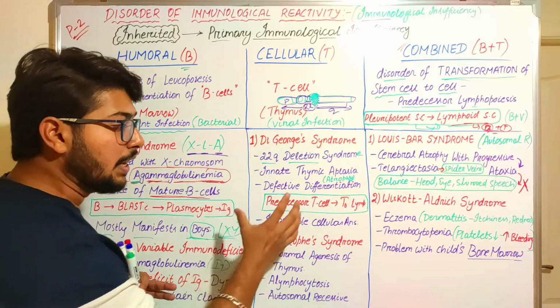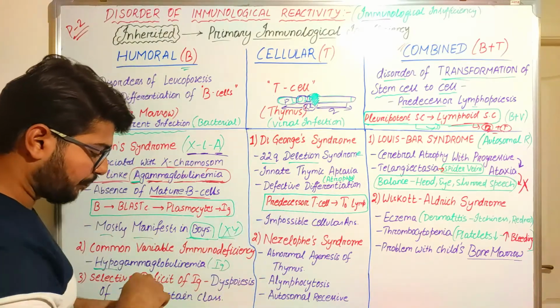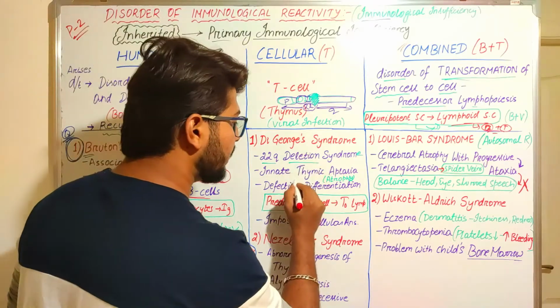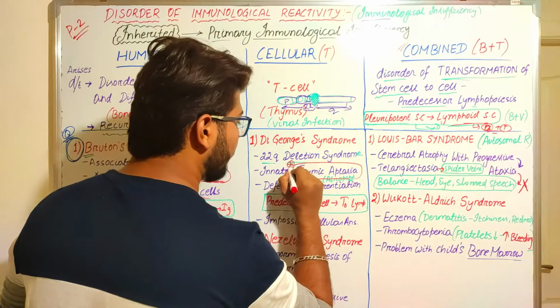So there will be absence of these T cells, and DiGeorge syndrome is marked by this thymic aplasia. You should remember this term.